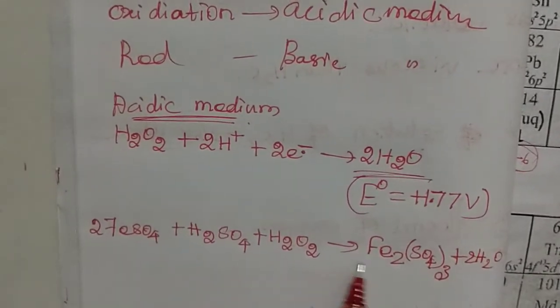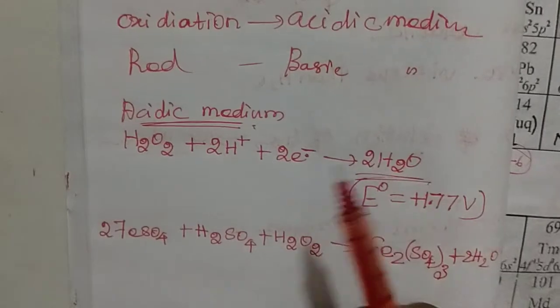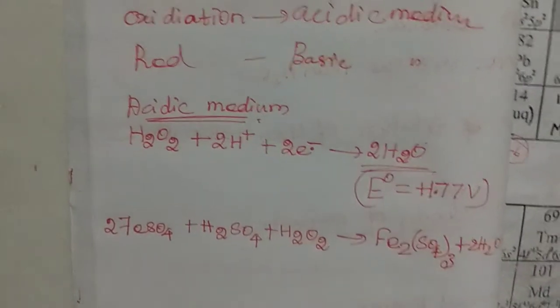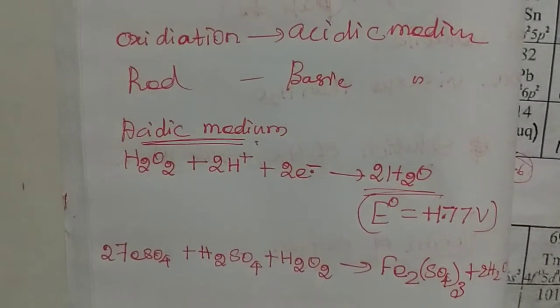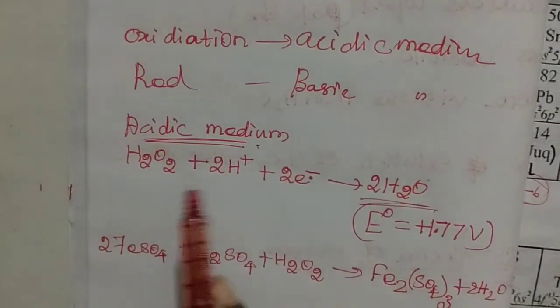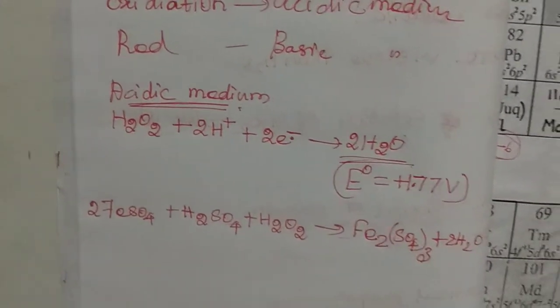So this is an oxidation reaction going on in the acidic medium. The hydrogen peroxide is reacting here in the acidic medium oxidation reaction.